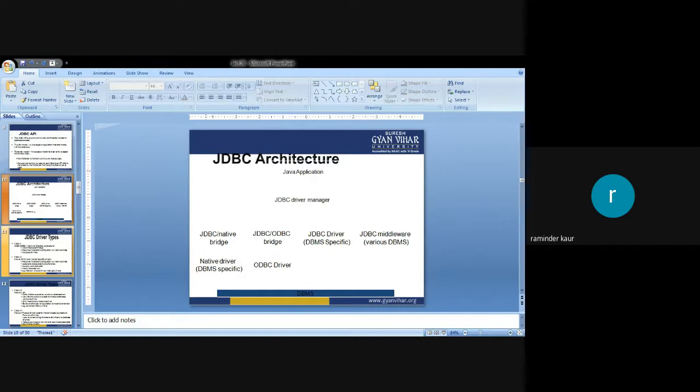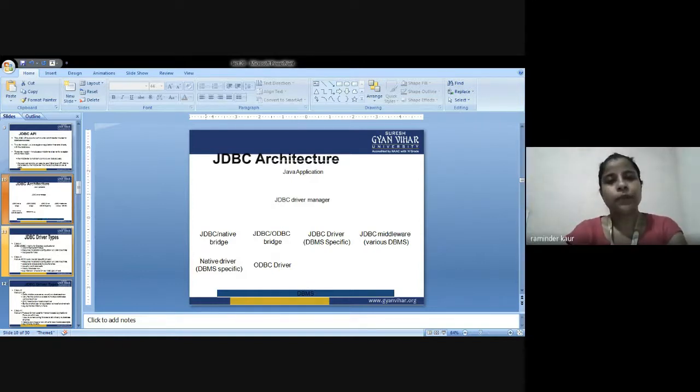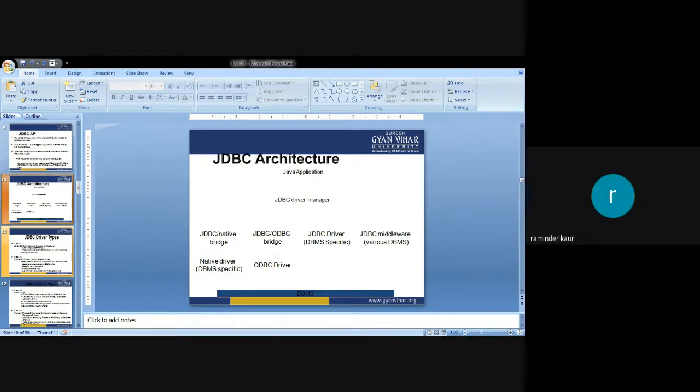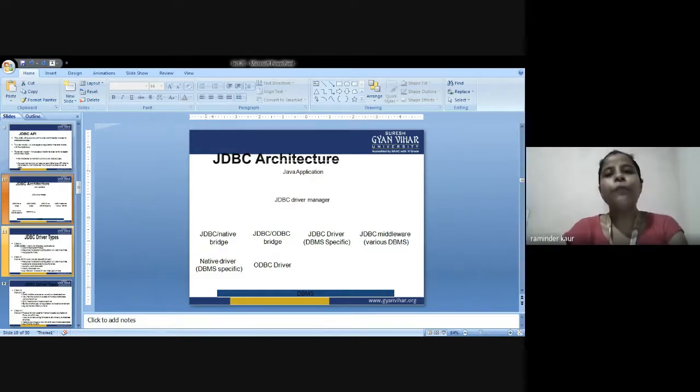Third is how to print the total number of tables and views of a database using JDBC.